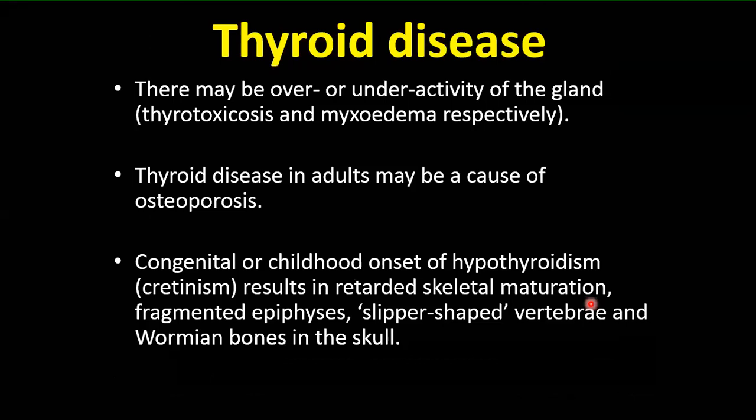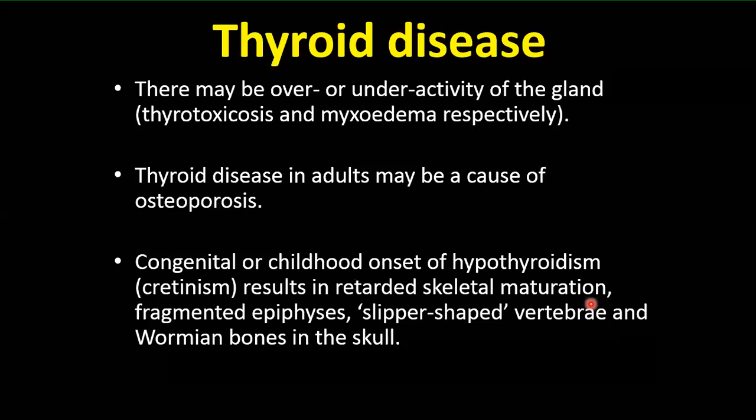Now, let's come to another very common endocrinological problem. That is the thyroid disease. Bone manifestations can be seen with over or under activity of the thyroid gland. So it can be seen in thyrotoxicosis, increased activity of the thyroid gland, and myxedema, also decreased activity of the thyroid gland. So thyroid disease in adults may cause osteoporosis.